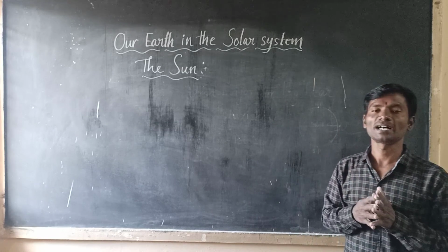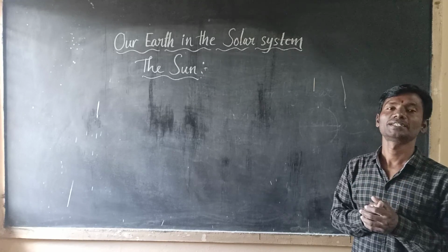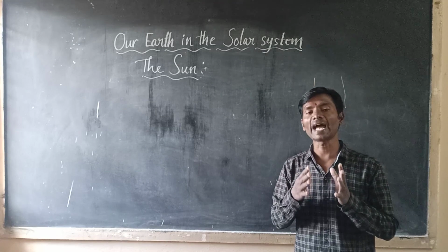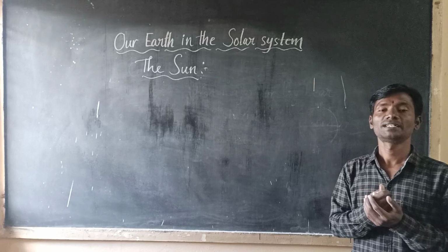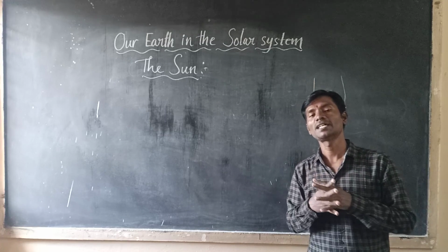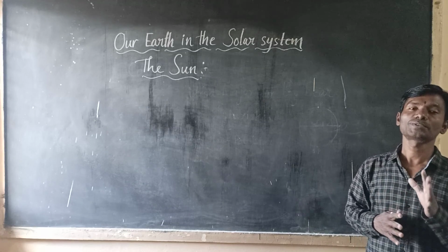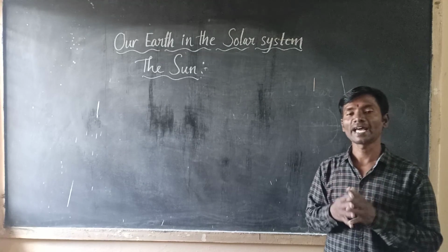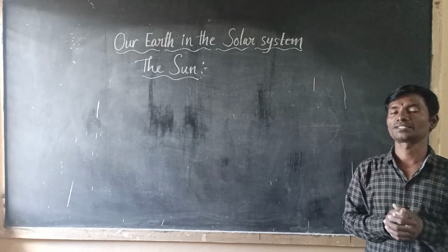The sun is the ultimate source of heat and light for the solar system.